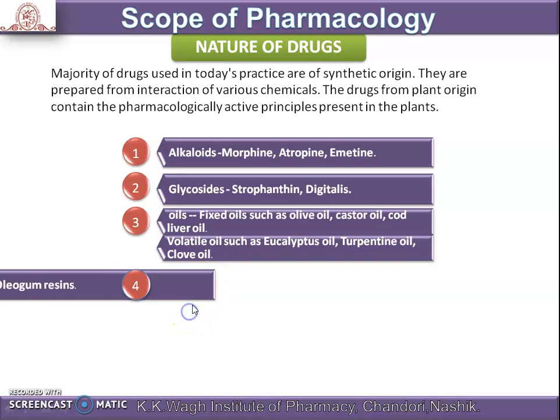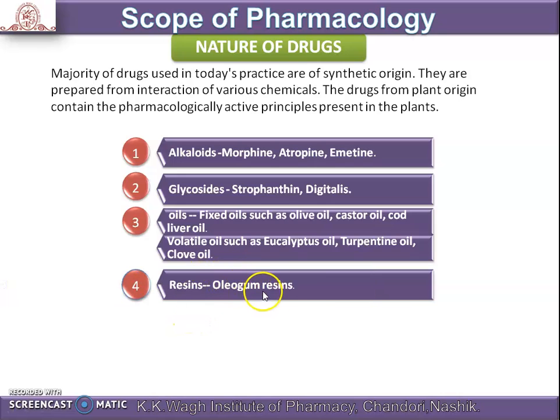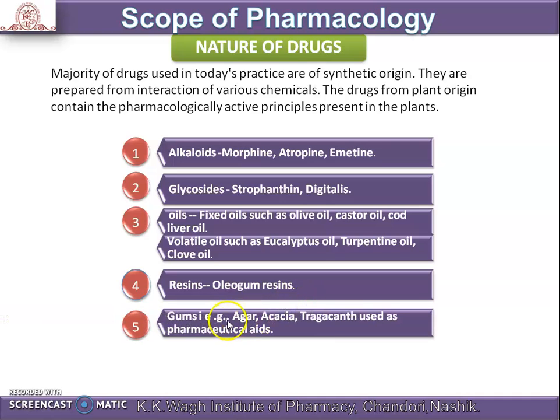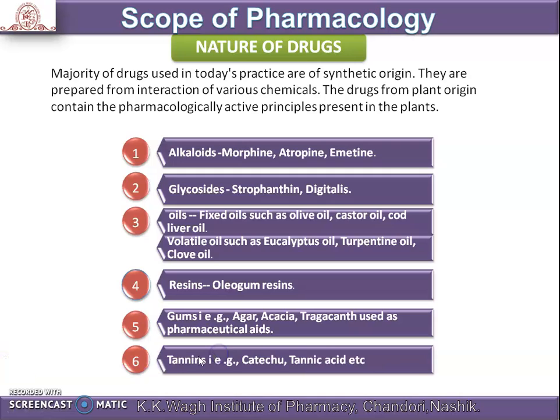Then the fourth nature of drug is resin. Examples are oleo-gum resins obtained from ginger and asafoetida. Then the fifth is gums, that is agar, acacia, and tragacanth, which are used as pharmaceutical aids. Then the sixth is tannins. An example is catechu, in which tannic acid is present.